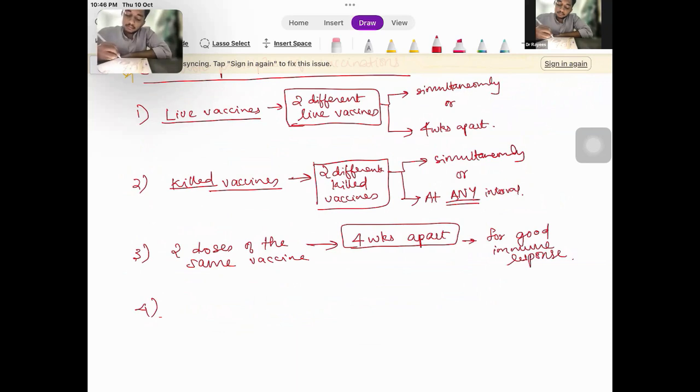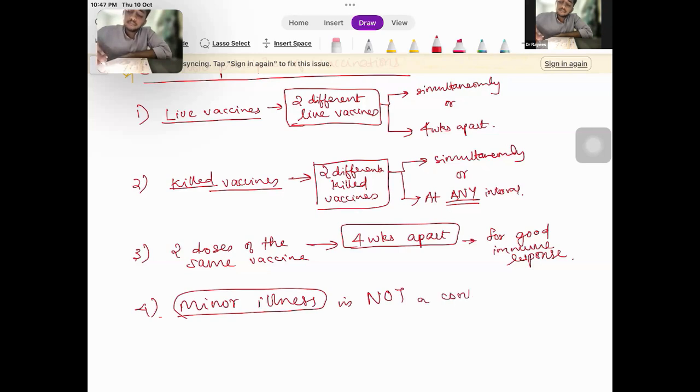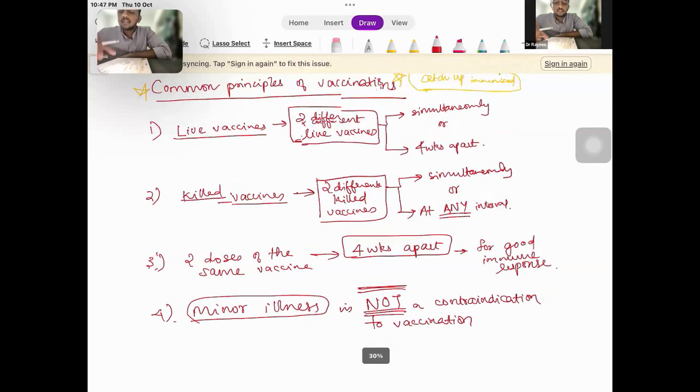And another one is minor illness, such as the child having a low-grade fever, a running nose, or an occasional cough. Such minor illness is not a contraindication to vaccination. Always remember, minor illness is not a contraindication to vaccination.